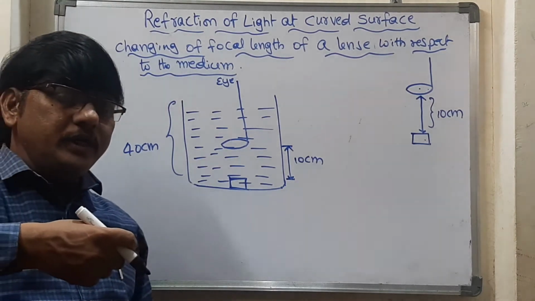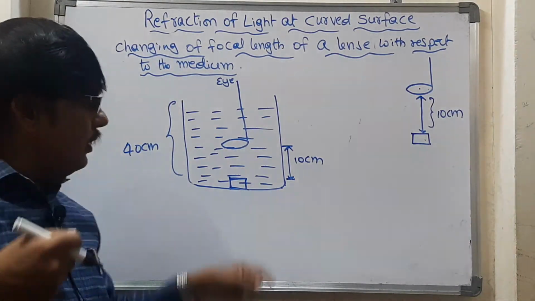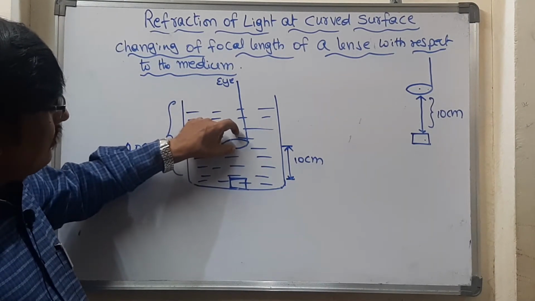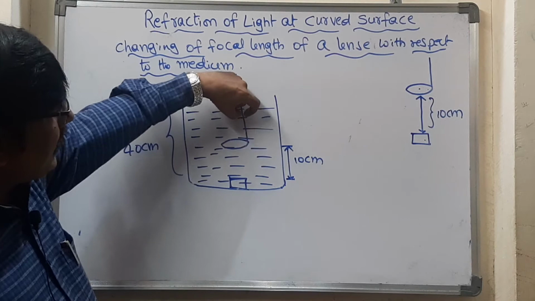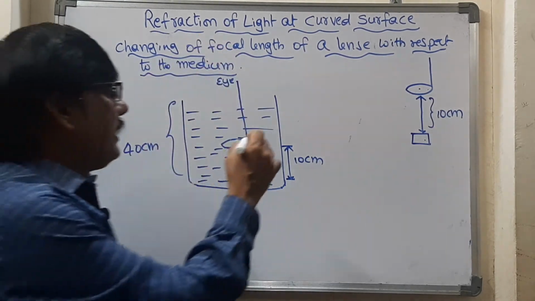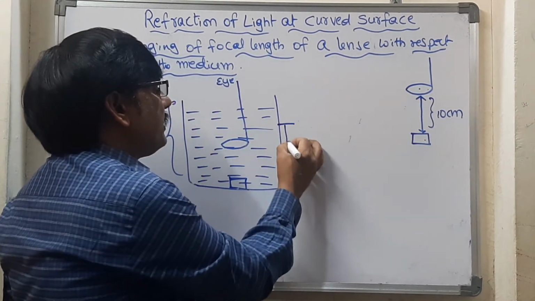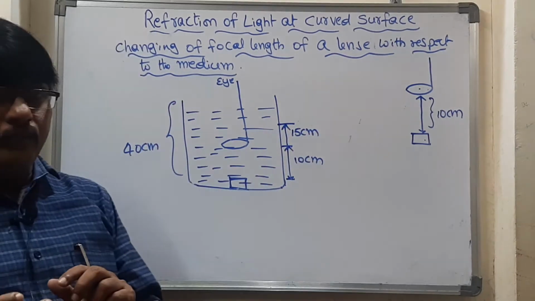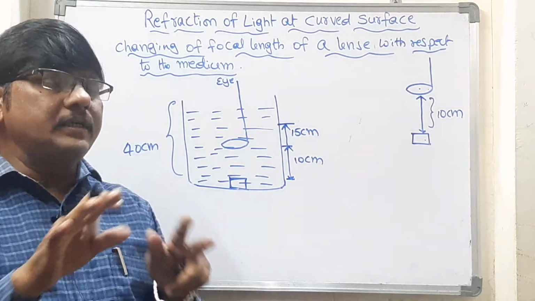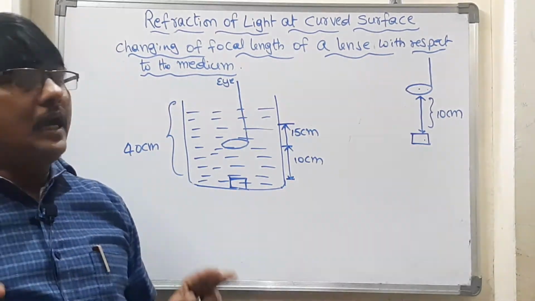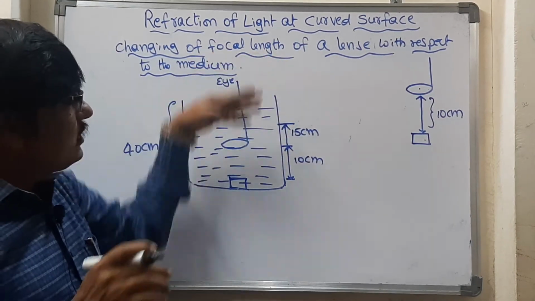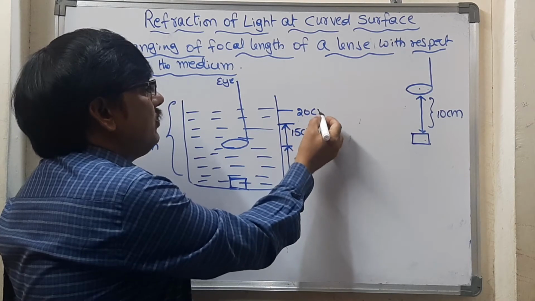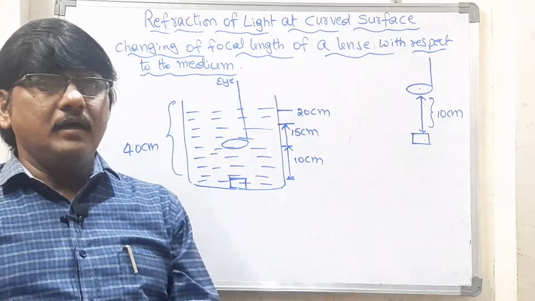Now gradually increase the height of the lens from the object, meaning you gradually lift the lens. Then what will happen? Till nearly 15 centimeters, for example, you can see the object very clearly. Again you extend the height, maybe till approximately 20 centimeters, and you can still see the object very clearly. Afterwards you cannot see the object clearly.